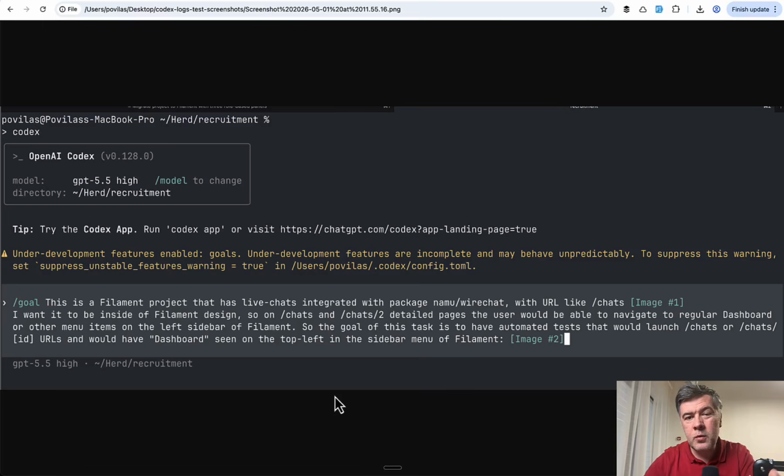And an important thing with goal and Ralph Loop and similar methodologies is that you need to clearly define the outcome criteria. Because if you want the coding agent to run on its own for an hour or two, it needs to know where the finish line is. So I defined that finish line as an automated test that would launch the URLs and see the dashboard on the top left, which means the design is applied.